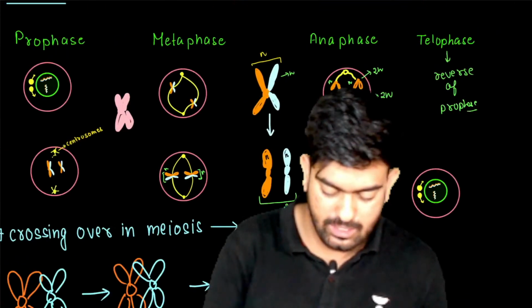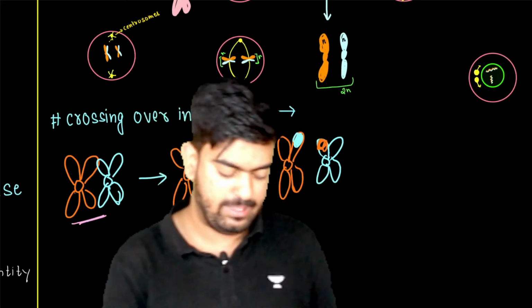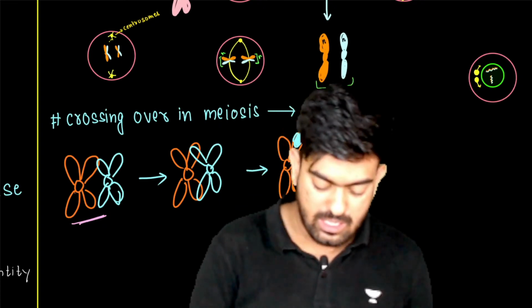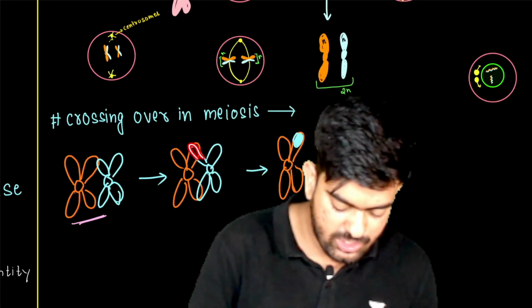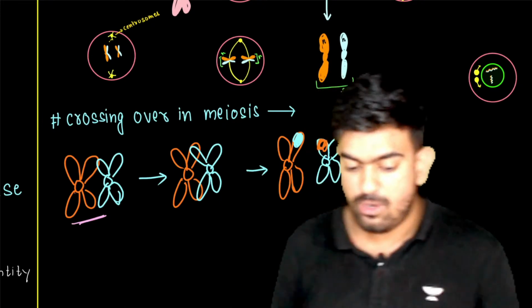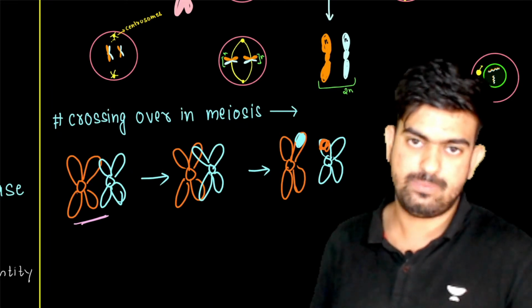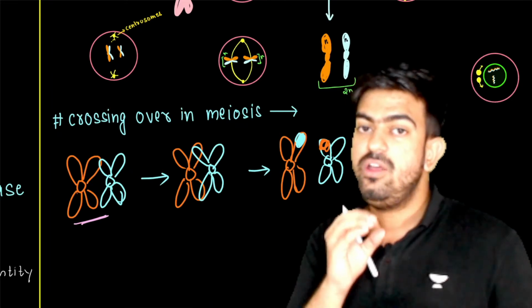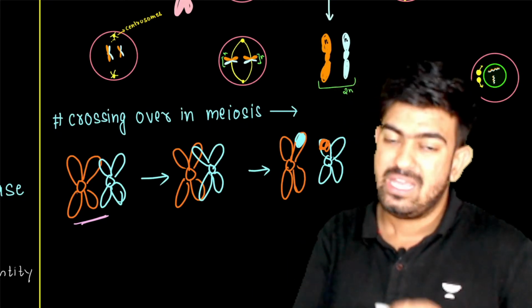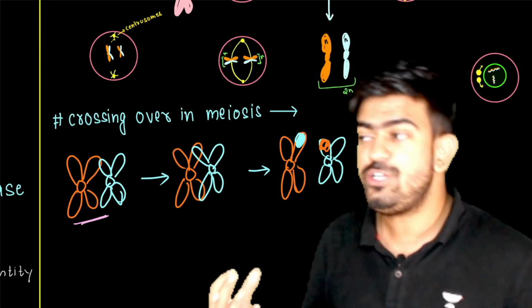So what is happening in crossing over? We saw that there were 2 homologous chromosomes, this and this, and they were paired. During pachytene they form a recombination nodule and their DNA gets exchanged. Some of the genetic material gets exchanged, and this is what crossing over basically is: exchange of DNA material between the non-sister chromatids of the homologous chromosomes. This is crossing over. And what is the need of crossing over?